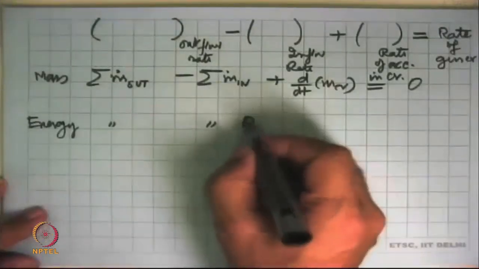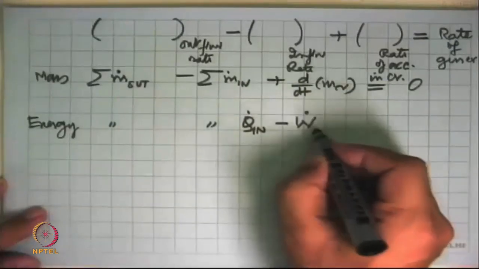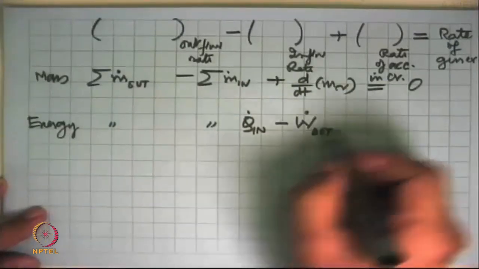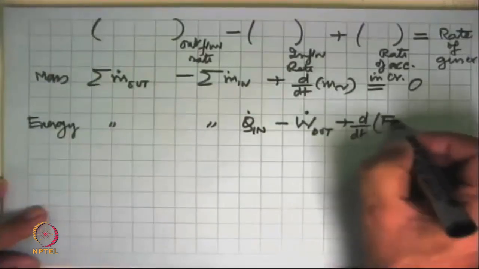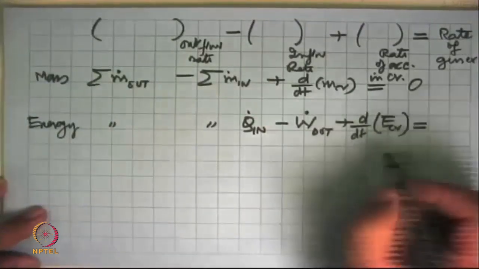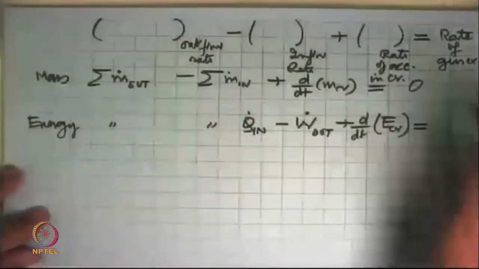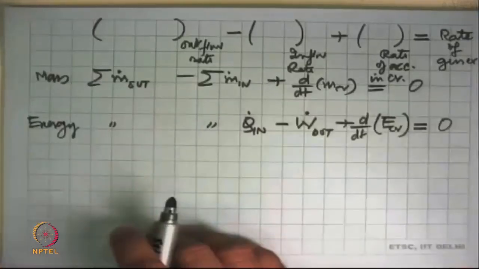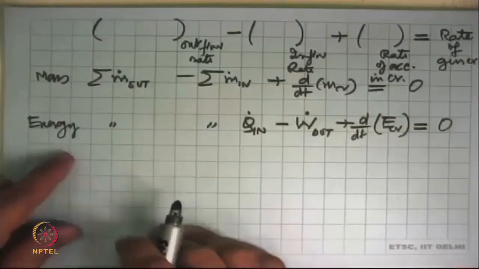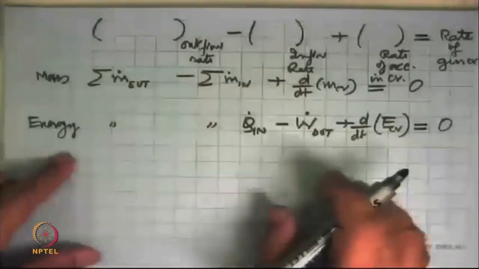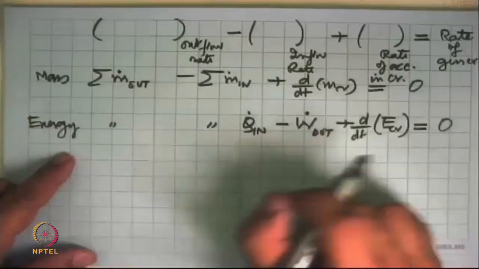Then inflow was Q as heat, outflow was work from the system, plus rate of storage of energy in the control volume, and this equates to the rate of generation of energy, which was 0, and that's how we got this equation. So outflow rate minus inflow rate plus rate of accumulation of energy is equal to 0.